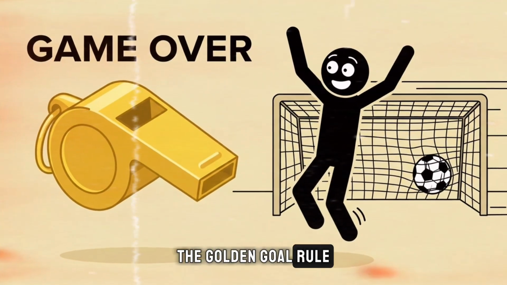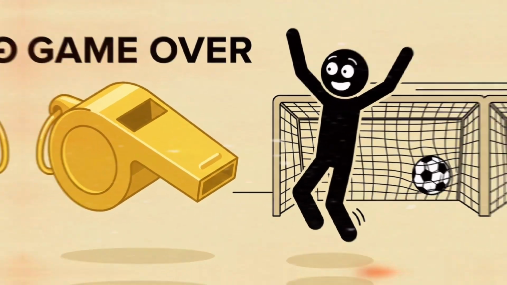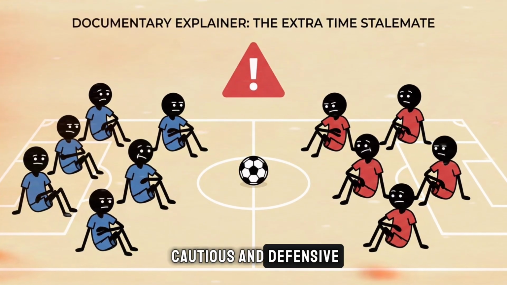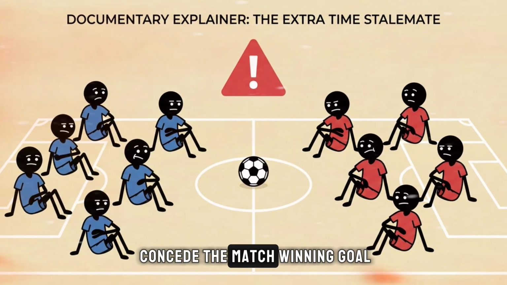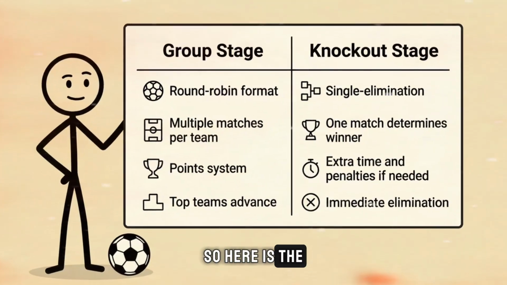Football has even experimented with different ways to end extra time. The golden goal rule meant that the first team to score in extra time won immediately. The idea sounded exciting, but teams became too cautious and defensive because nobody wanted to concede the match-winning goal. The rule was eventually abandoned. So here is the entire system.